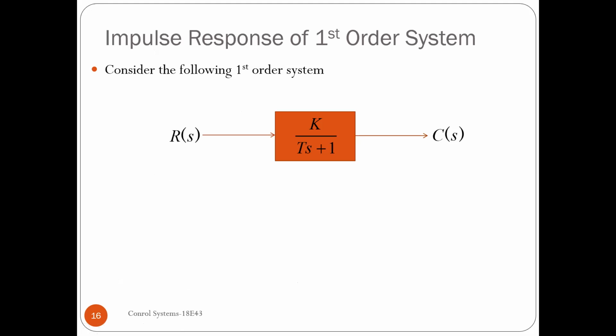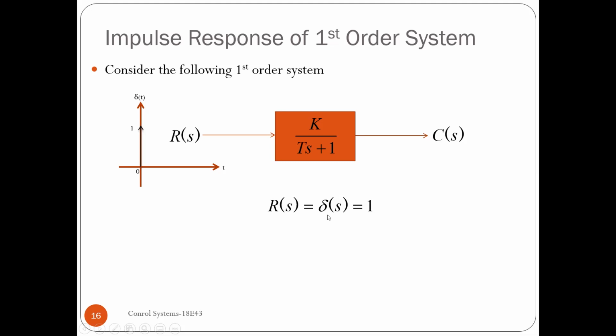Now consider the first order system. Let us find the impulse response of it. This is how an impulse looks, as we have seen in the previous slides. This is how we represent an impulse. At t equal to 0, you have a signal 1, and at all other times you will find no signal. That is the impulse definition. Let us apply an impulse as input here, and we'll see what is the output.